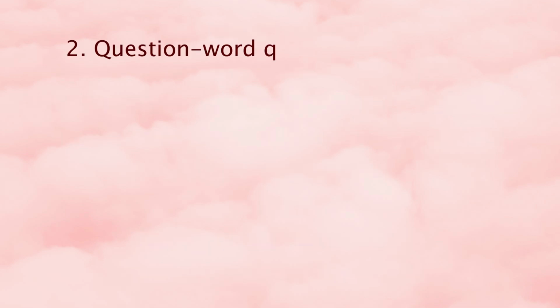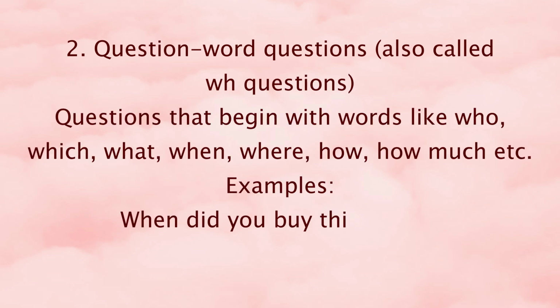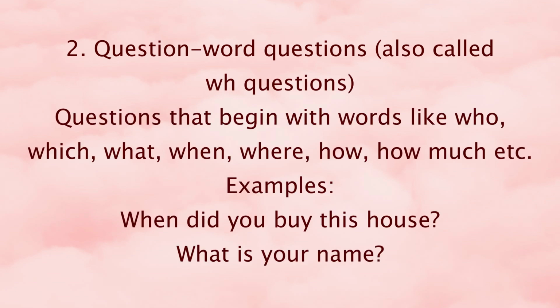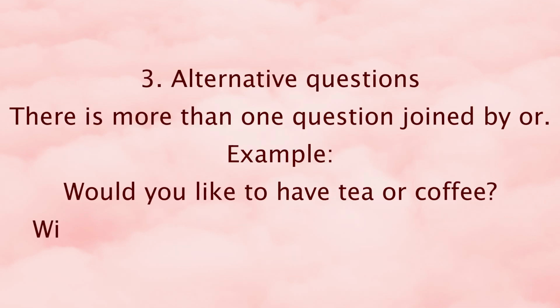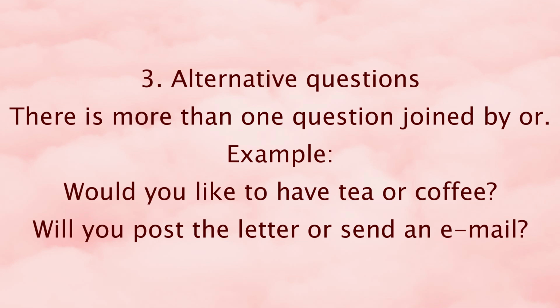The second type is question word questions. They are also called WH questions. The questions that begin with words like who, which, what, when, where, how much, etc. Example: "When did you buy this house?" The third type is alternative questions. In alternative questions, there is more than one question joined by or. For example, "Would you like to have tea or coffee?"